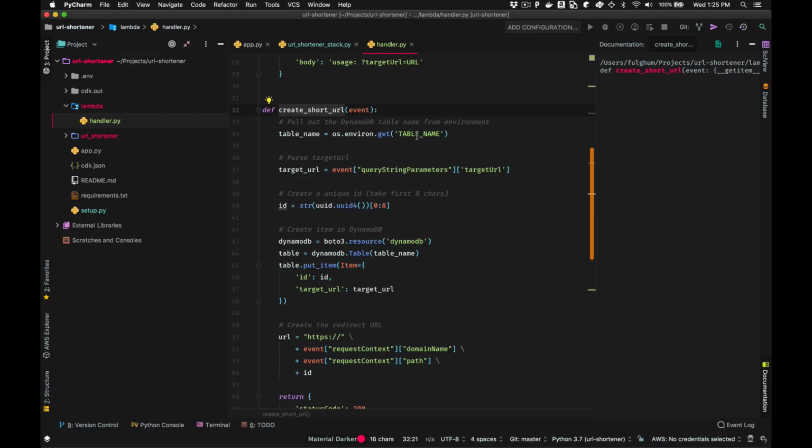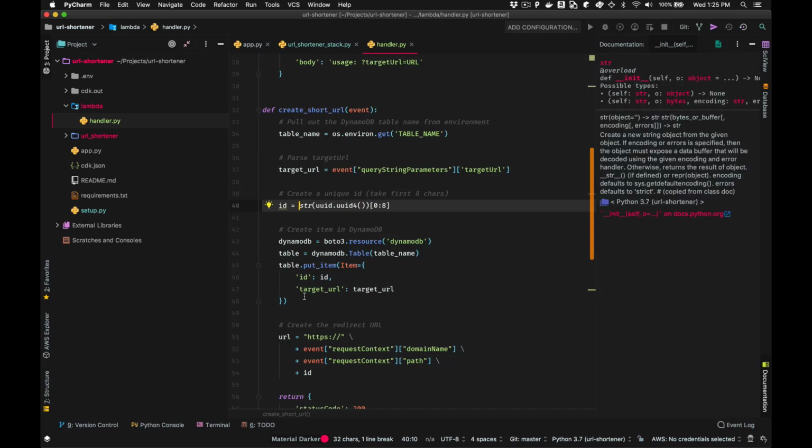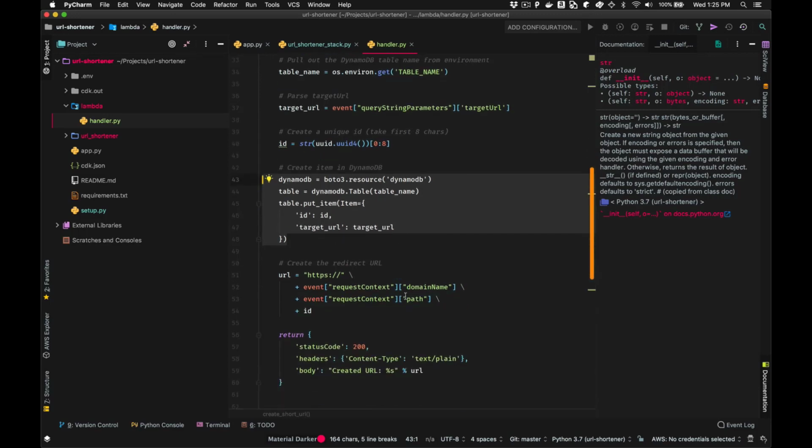And we're going to talk about why we do this in just a few minutes, but essentially this is what is allowing us to let our application code be aware of the infrastructure that we've provisioned and know which resources to talk to. We're going to create a new unique ID, and then we're going to use the AWS SDK for Python to store that into our mapping table, the ID and the full long URL, the target URL.